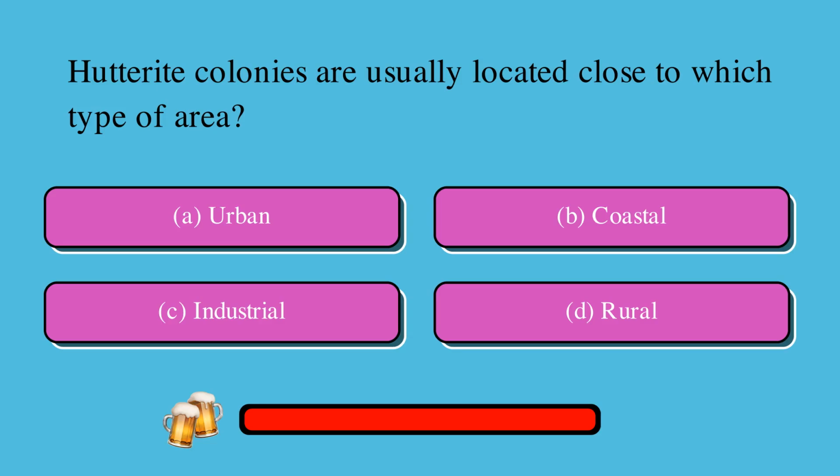Hutterite colonies are usually located close to which type of area? Is it A, urban, B, coastal, C, industrial, or D, rural? The correct answer is D, rural.